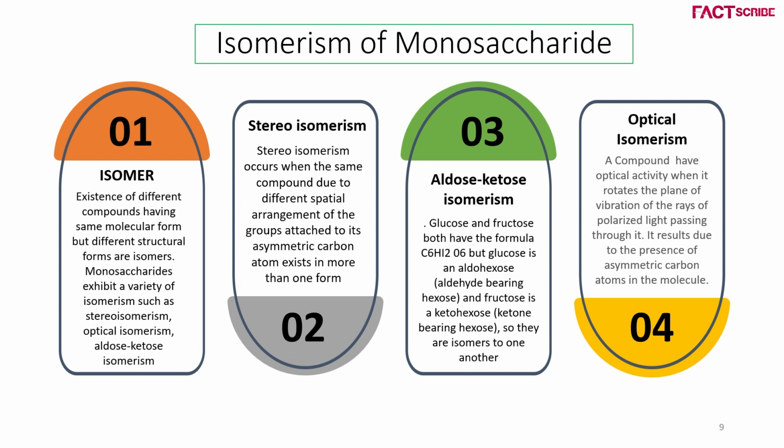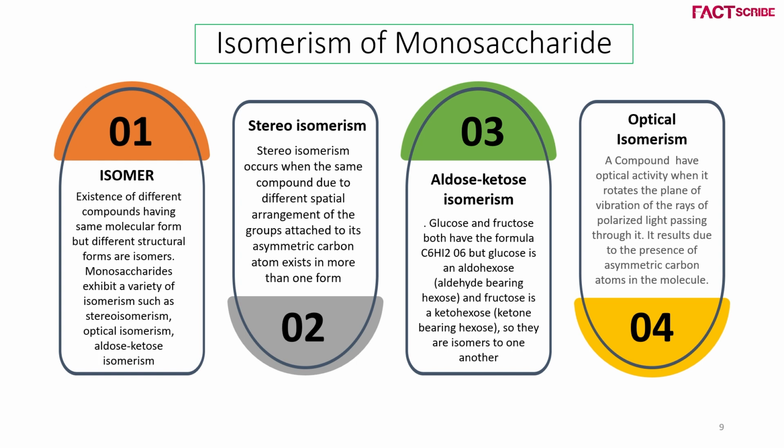Stereoisomerism occurs mainly when the same compound has a different spatial arrangement of groups attached to its asymmetric carbon atom, so that it exists in more than one form. That is, the same molecular formula but a difference in spatial arrangement. As we discussed earlier, glucose and fructose have the same molecular formula but different structural formulas. This comes under aldose-ketose isomerism.